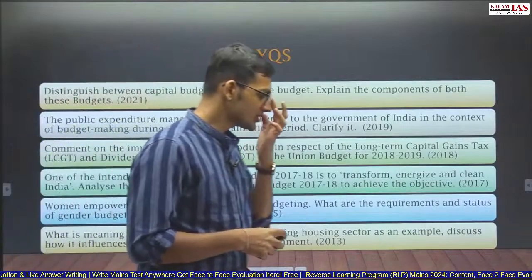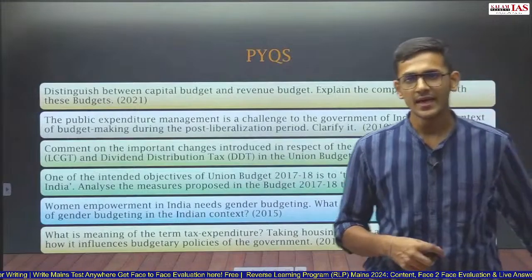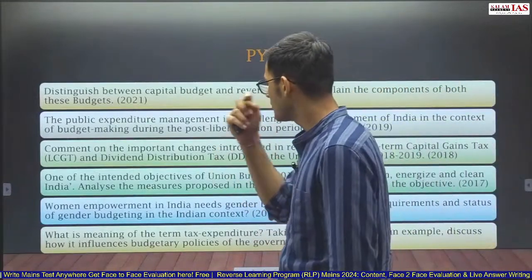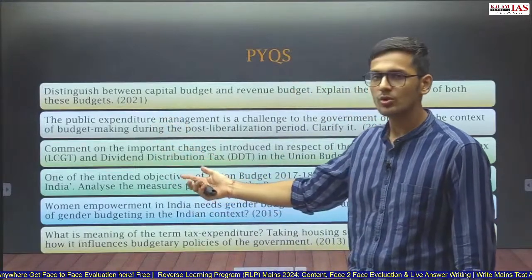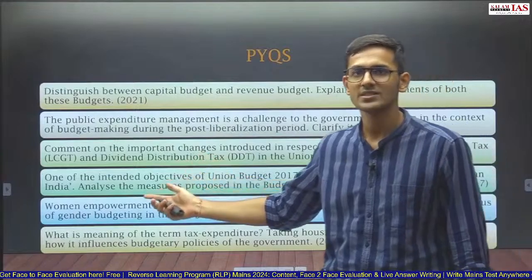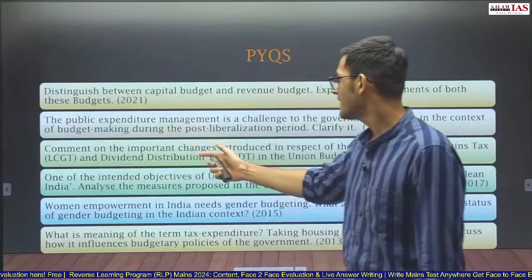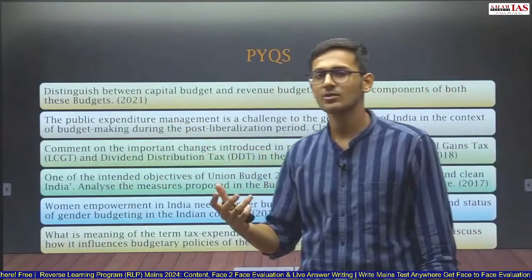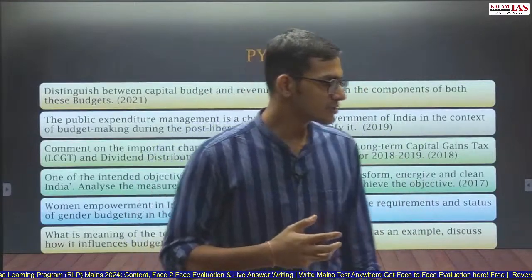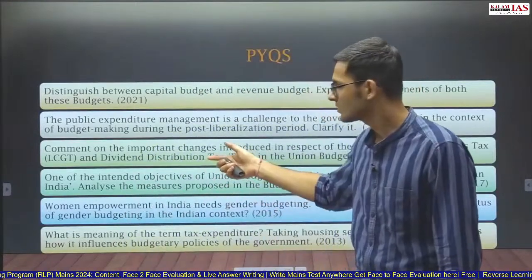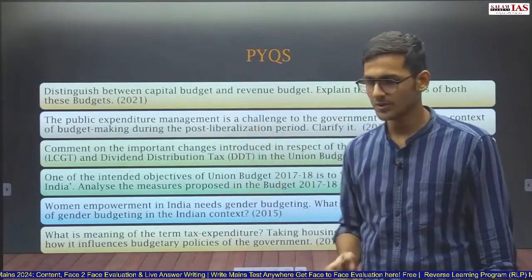So you see, the questions most of the time are static in nature, but when they are asked on current themes or from that year's particular budget, once it was asked about the various initiatives that the government has taken for achieving the objectives of transform, energize, and clean India, and once they asked a technical question upon what changes the government has made in the capital gains tax. So these are the two questions which were directly from the budget. The rest were all static and not related to that particular year's budget.